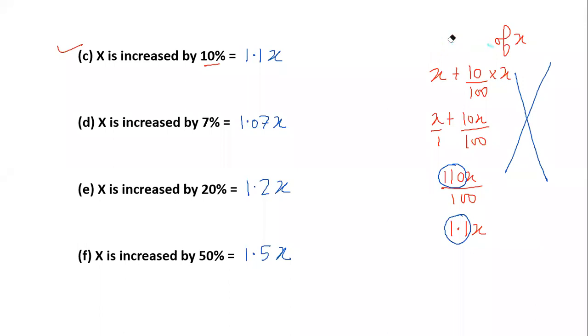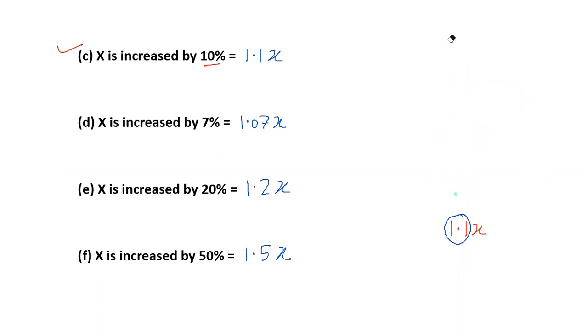Now, to understand that a little better, we understood it for increase. Now let's understand it for decrease. The same thought process: if I put a question like this, that something is decreased by 10%, decreased by 7%, decreased by 20%, and decreased by 50%, what will happen to the values? Now guys, the same thought process. Let me give you the first one. If I say something is decreased by 10%, how do we conventionally solve it?